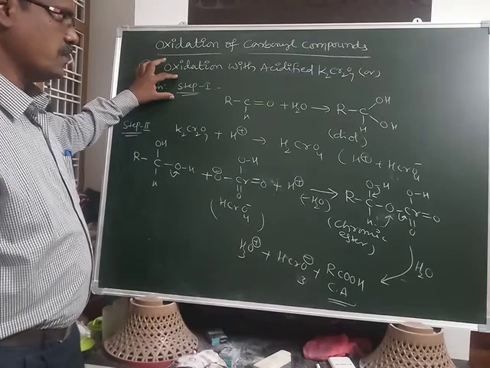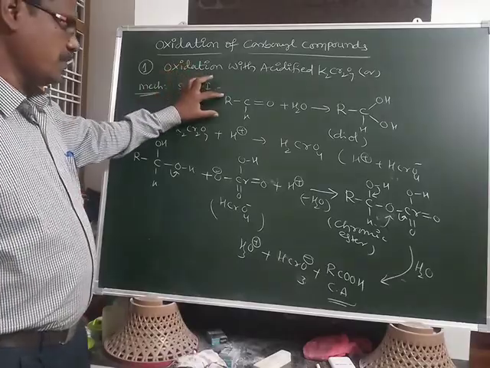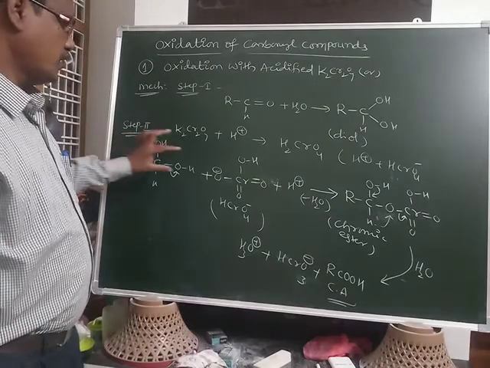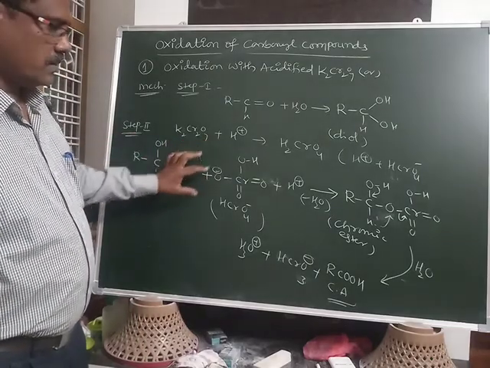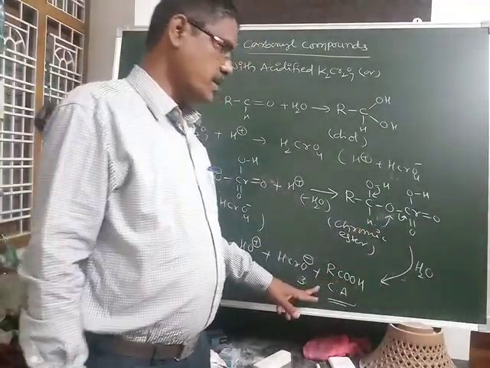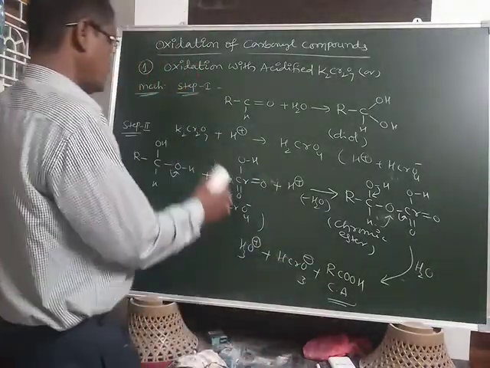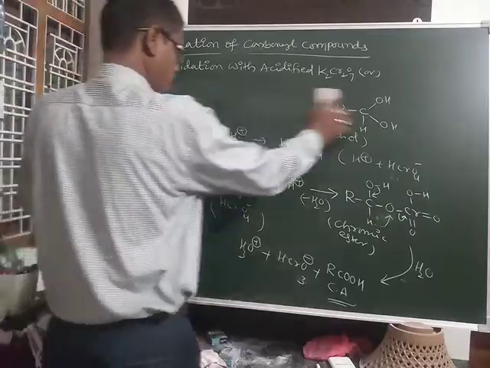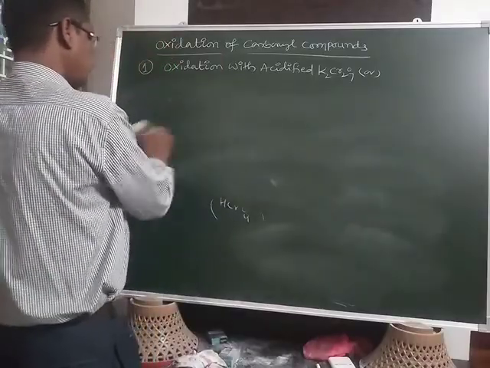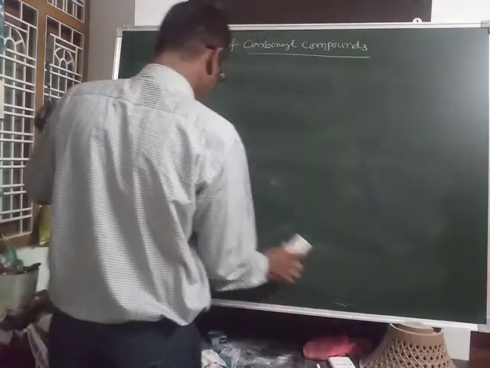Oxidation with acidified K2Cr2O7: that is the mechanism with respect to aldehyde. The aldehyde first converts into an unstable diol. This unstable diol with chromate ion forms a chromic ester. This chromic ester in the presence of water converts into the carboxylic acid. This is the first type of oxidation, with acidified K2Cr2O7 or KMnO4.